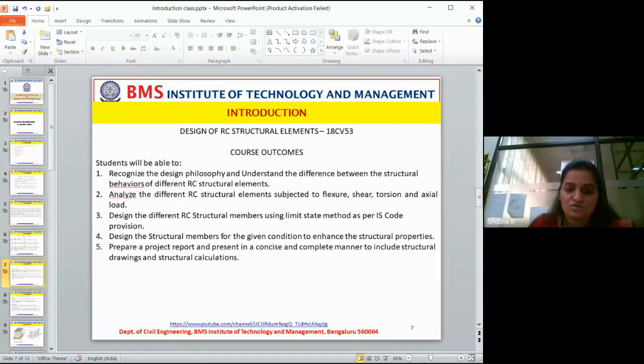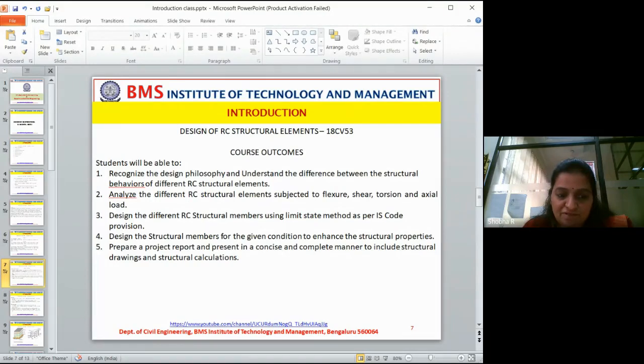Now, course outcome. Once you completely study this subject, what will you be able to do? You recognize the design philosophy and understand the difference between the structural behavior of different RC structural elements. Different RC structural elements, how they behave, you will be able to identify and recognize.